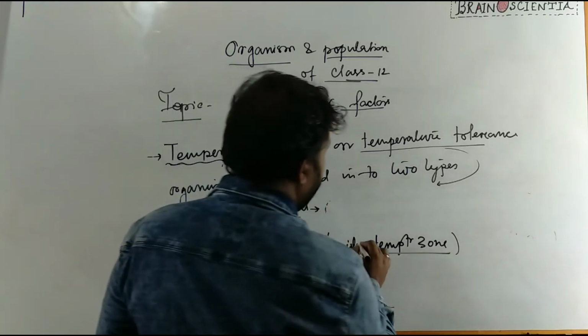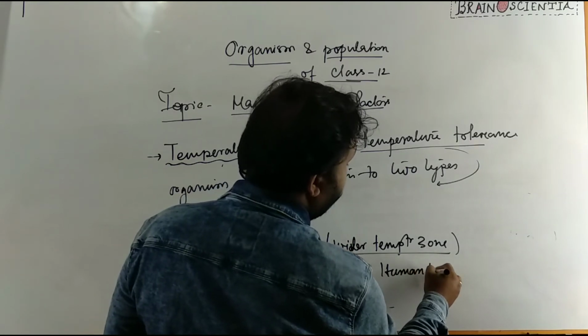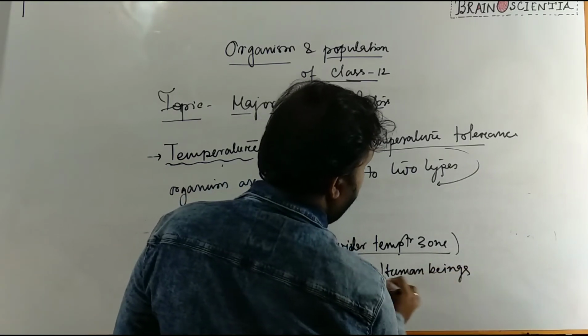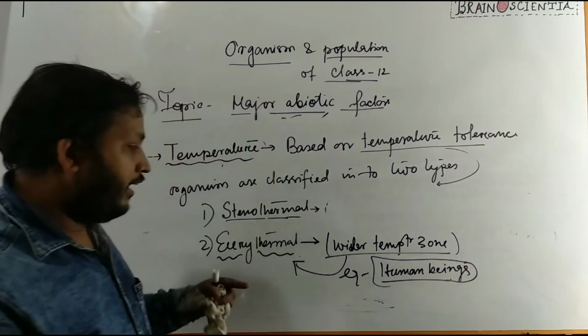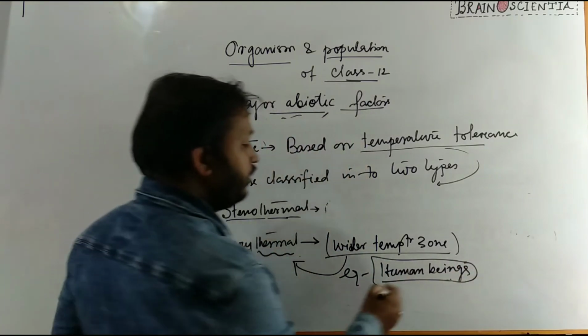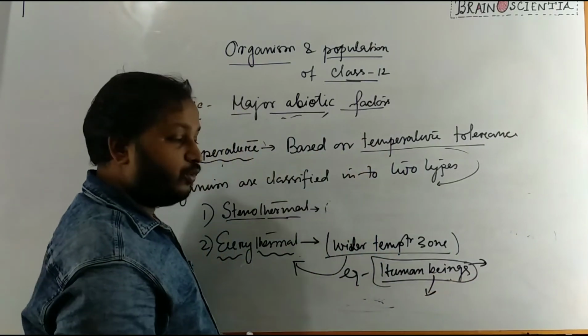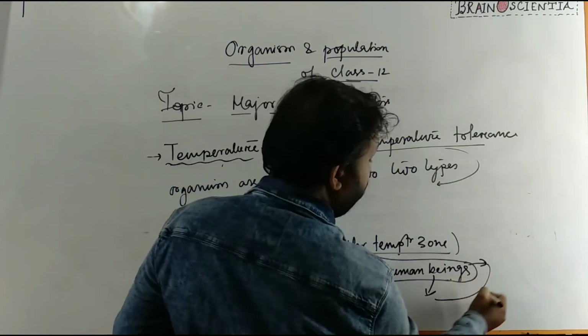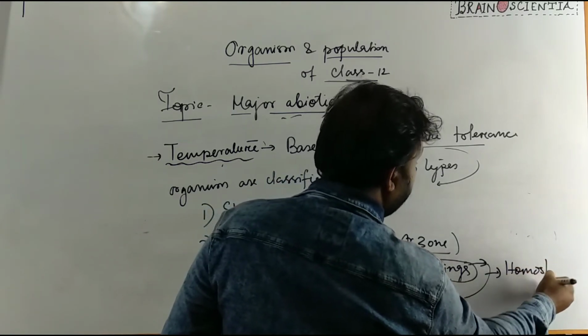Okay. For example, human beings. We human beings are able to survive in a range of temperature. If there is higher temperature, we are able to survive. With a lower temperature, we are also able to survive because we are called homotherm. That means we are able to undergo homeostasis. In the next part, we will learn what is homeostasis.